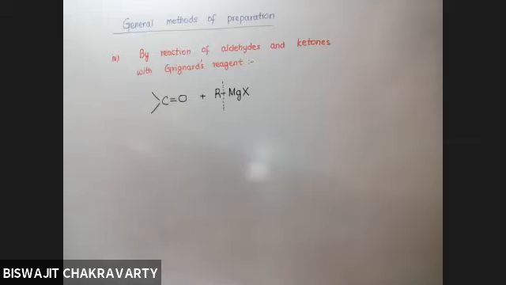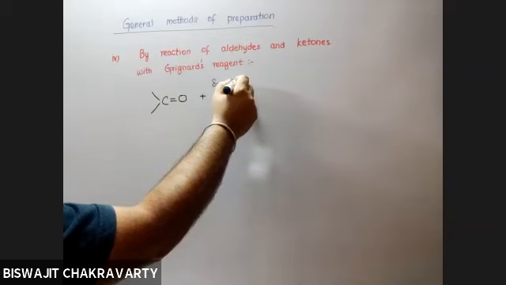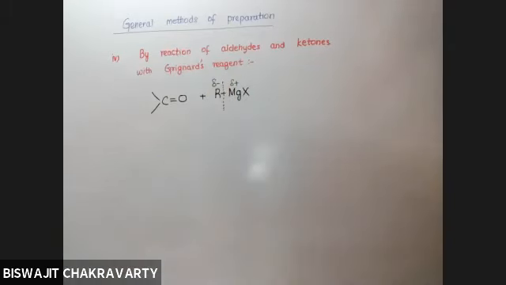Which part of Grignard's reagent is partially positive? R is positive or negative? R is negative. That is why he was awarded the Nobel Prize, because R becoming positive is a very common scenario. But the moment you are joining R with magnesium, R develops a negative charge.